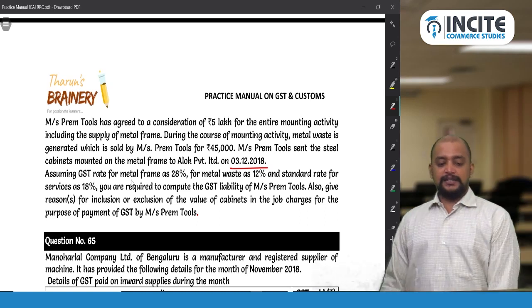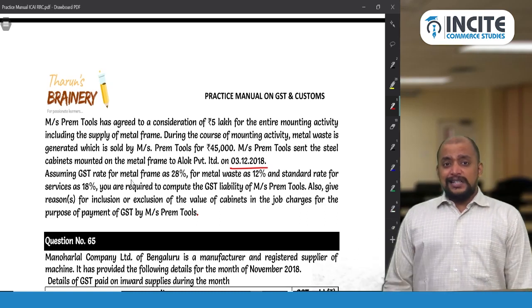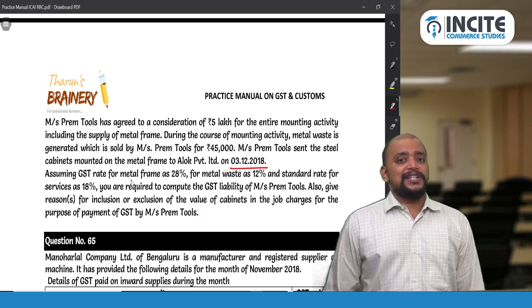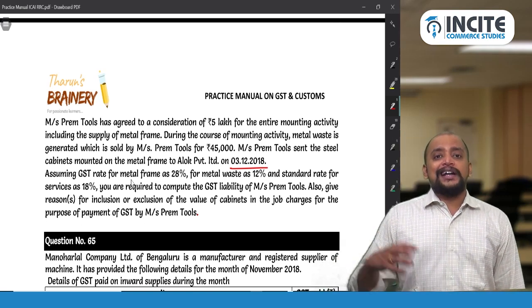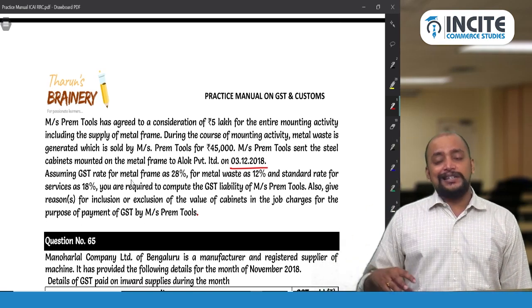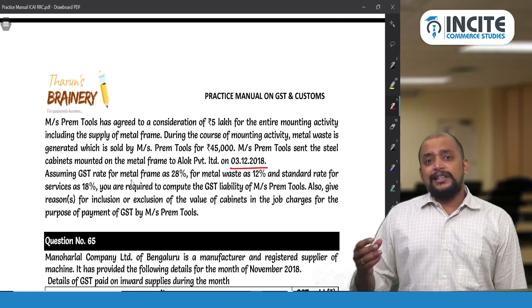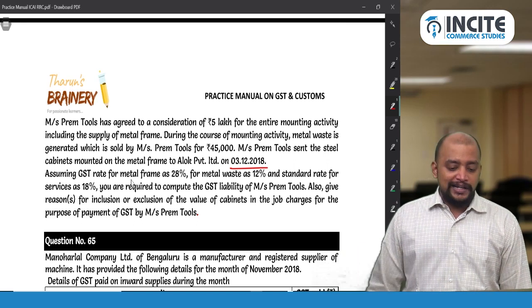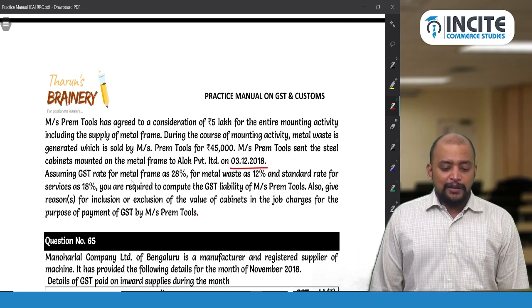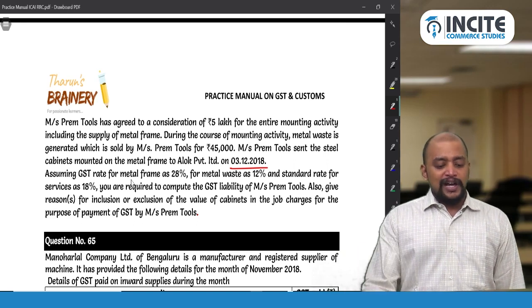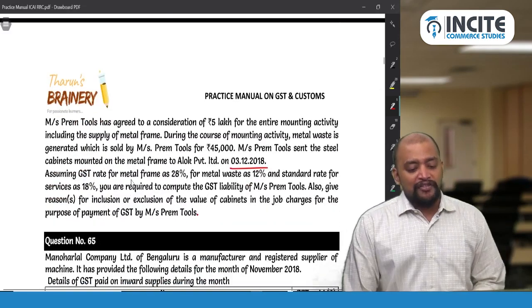Okay. First, what are the job charges for services? Mounting activity is the job charges, and they are using some material for this mounting. Whether the material will be taxable separately? Do we know the value of that material used? We don't know the value of the material used. We have only 5 lakhs.